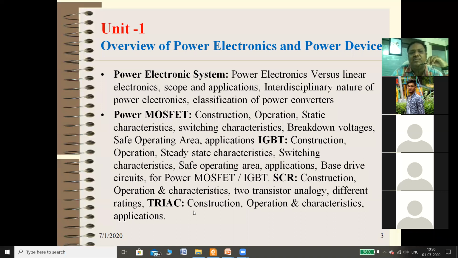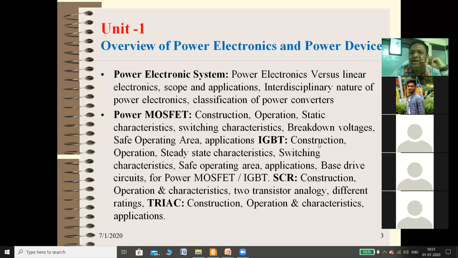If you see the syllabus, MOSFET: construction, operation, static characteristics, and switching characteristics. These are the 4 most important topics. So this is one topic, or you can see it as 4 different questions. A question may be asked like, draw the construction of power MOSFET and explain. Then draw and explain the static characteristic of MOSFET. Draw and explain the switching characteristic of MOSFET. Likewise, these are the 4 different questions that may be asked in examination.